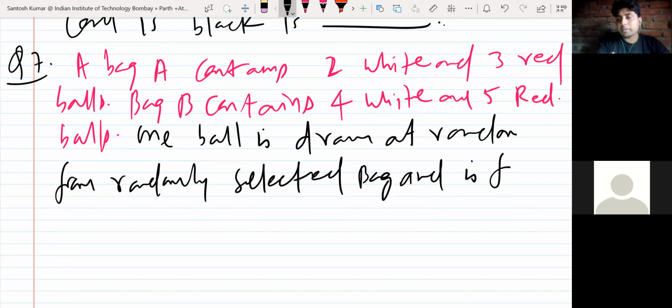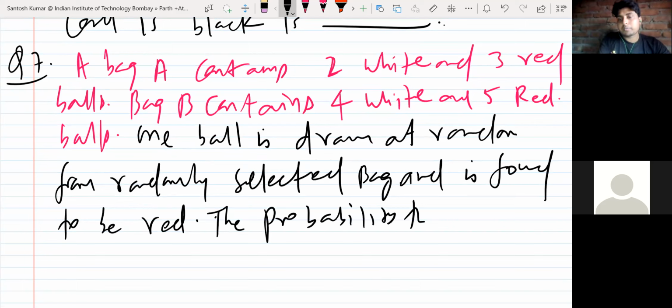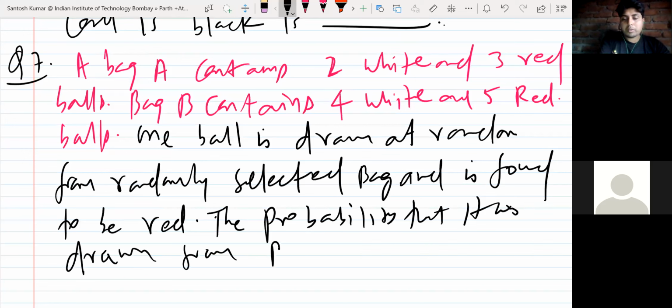Find the probability that it was drawn from bag B. This is a similar question we have done.